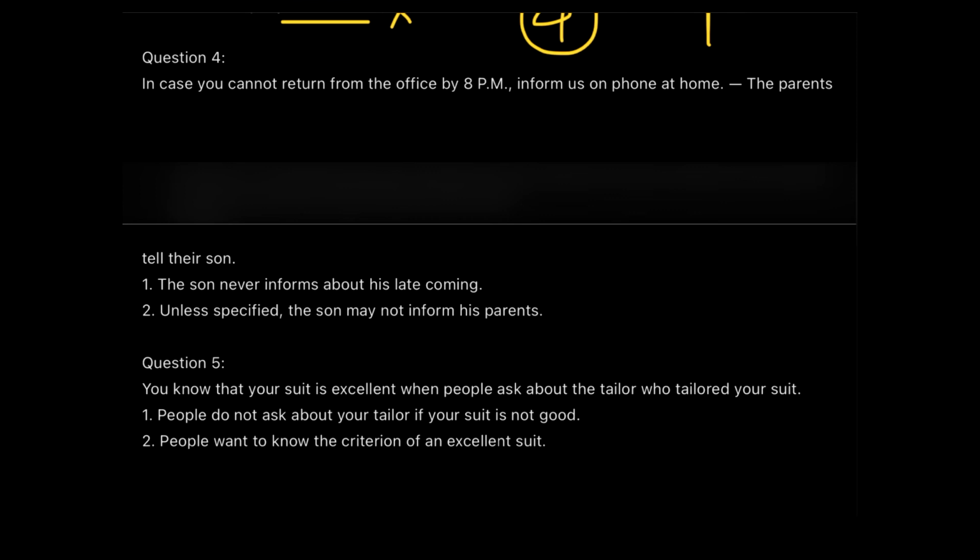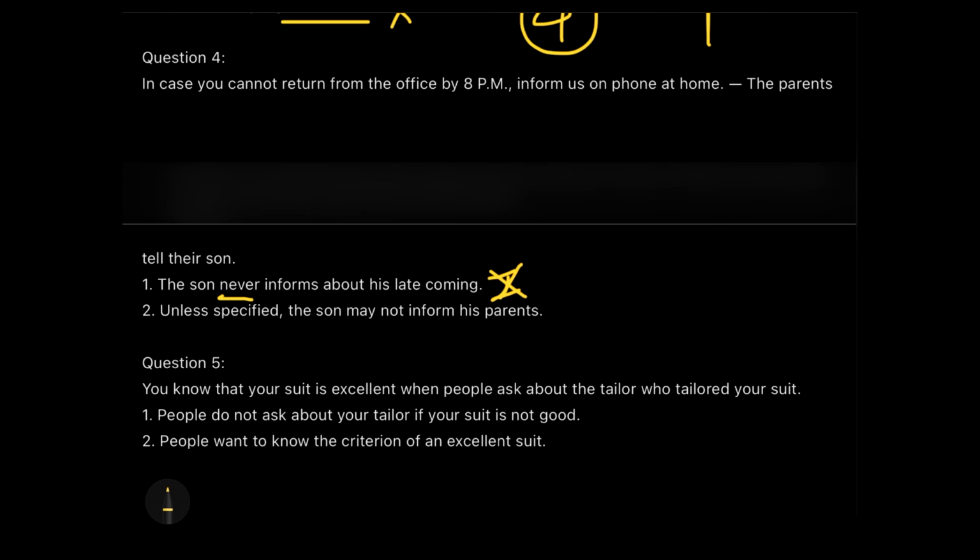Okay, again, some extreme words when found on the assumptions need to be avoided. So what's the extreme word here in statement or assumption number 1? The son never informs about his late coming. Never. Now, if he does or if he does not do, never is a very extreme word to assume that he never does it, so that's why his parents are saying this. So never is an extreme word due to which this assumption will not be implicit, so we will just cancel this.